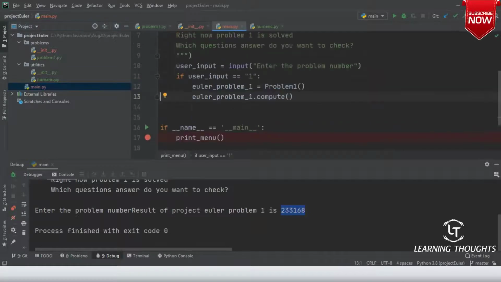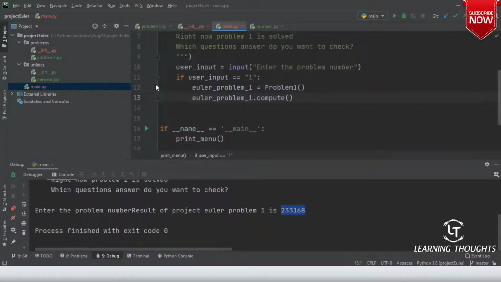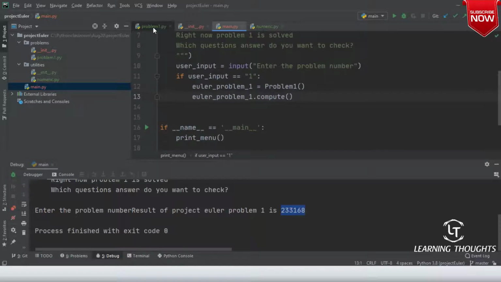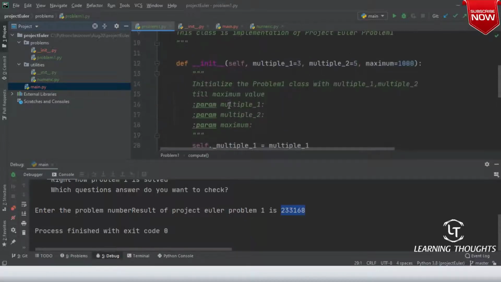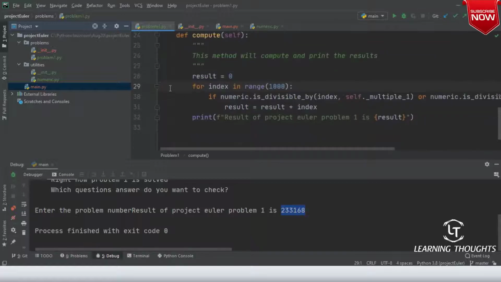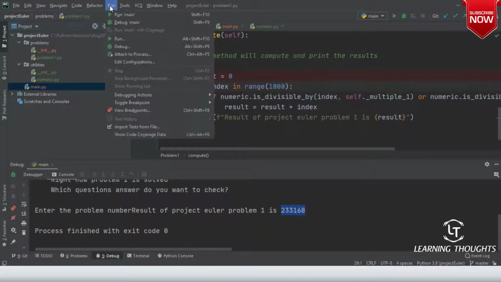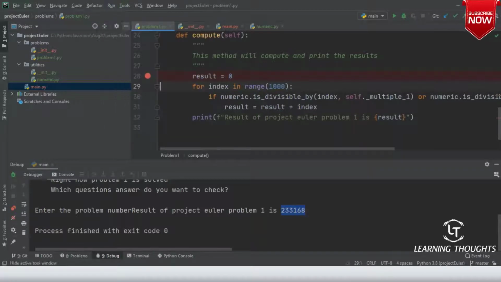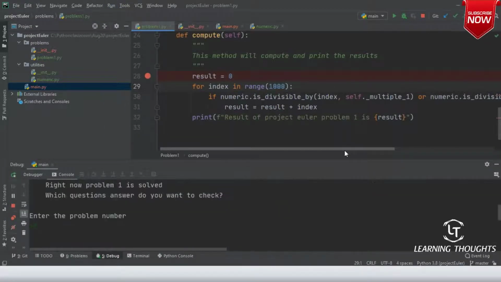I have gone into main.py. You have to just click on wherever you want to stop. So let us assume that while constructing this code, if I want to stop, I'll click a mouse over here. This will be my breakpoint, right? So over here, I want to stop the execution. Now I'll go and say run debug main. So it will ask what is your current execution.